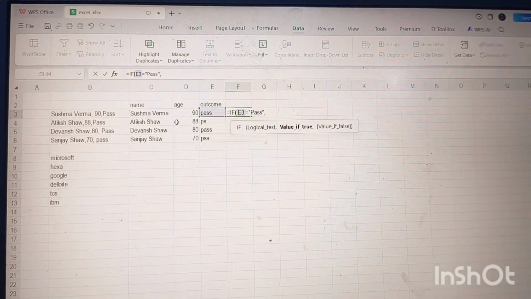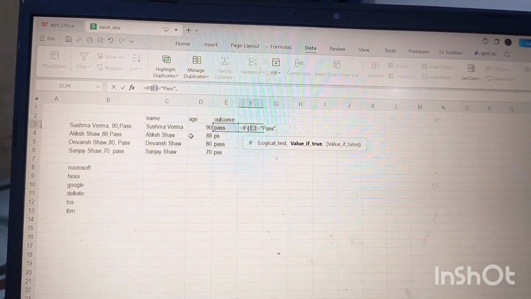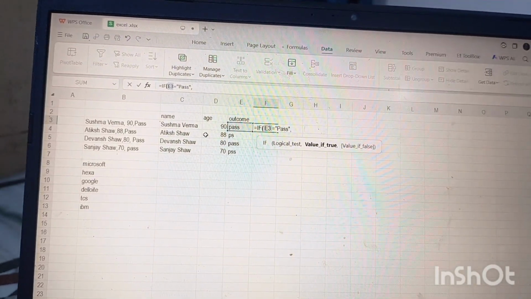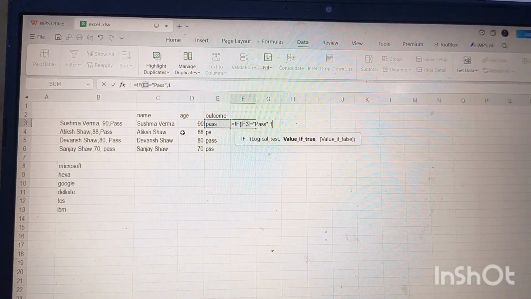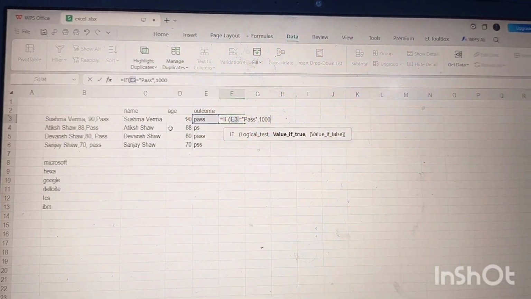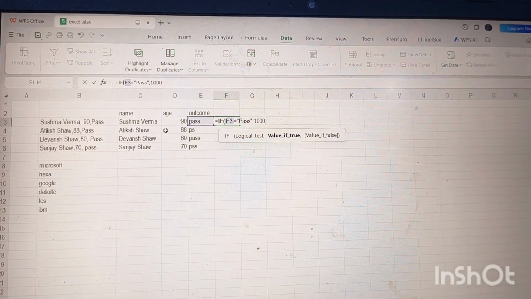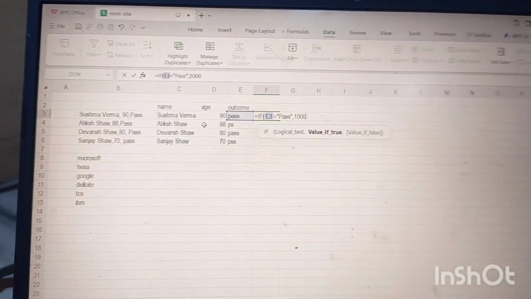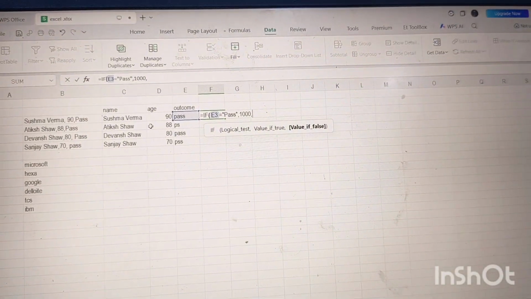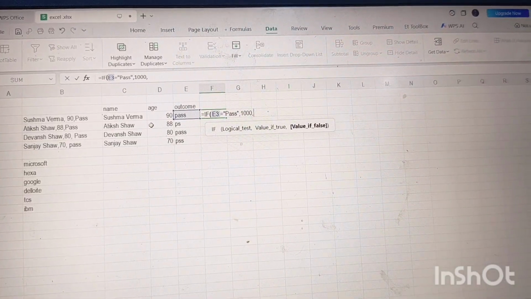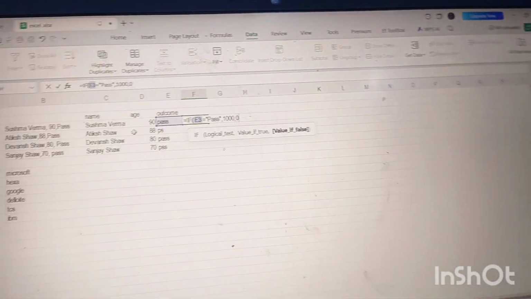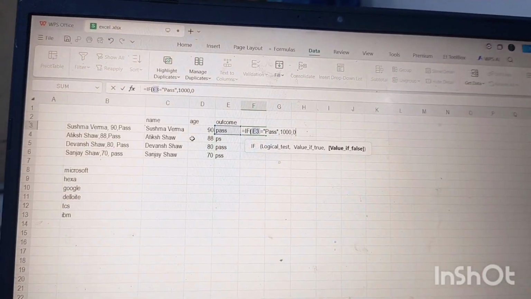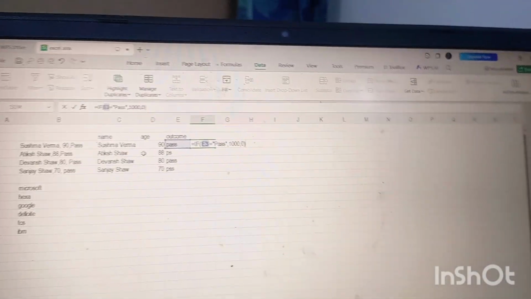Value if true means if it is true: if the person has passed, if E3 is pass, then what will they get? They will get 1,000. And then comma, if they do not pass, then what will they get? They will get 0. Then close the bracket and press Enter.